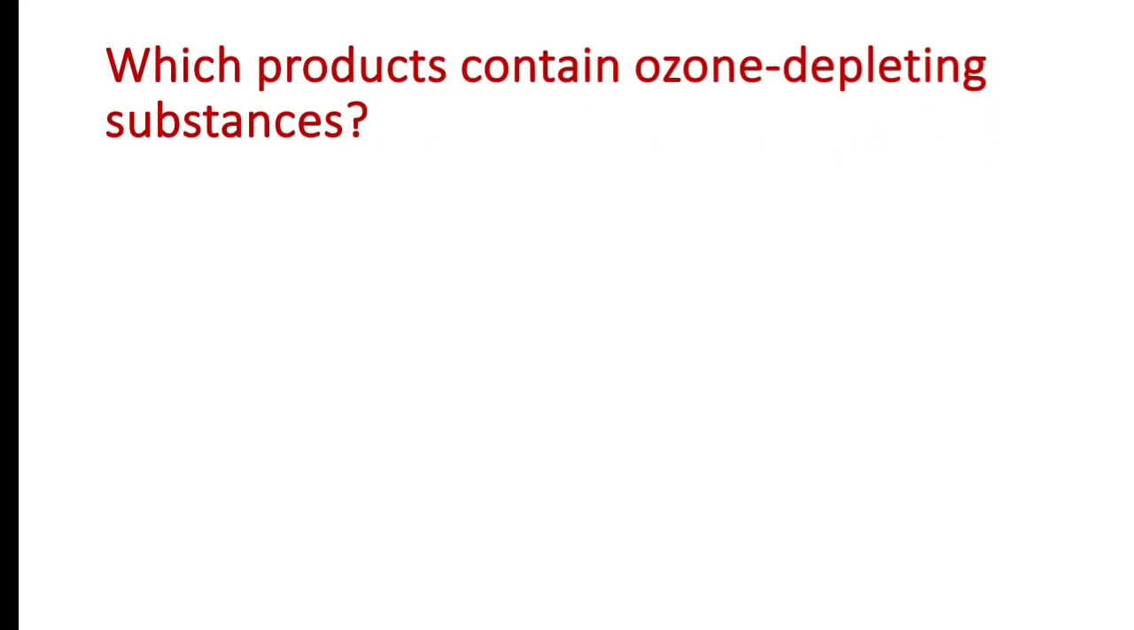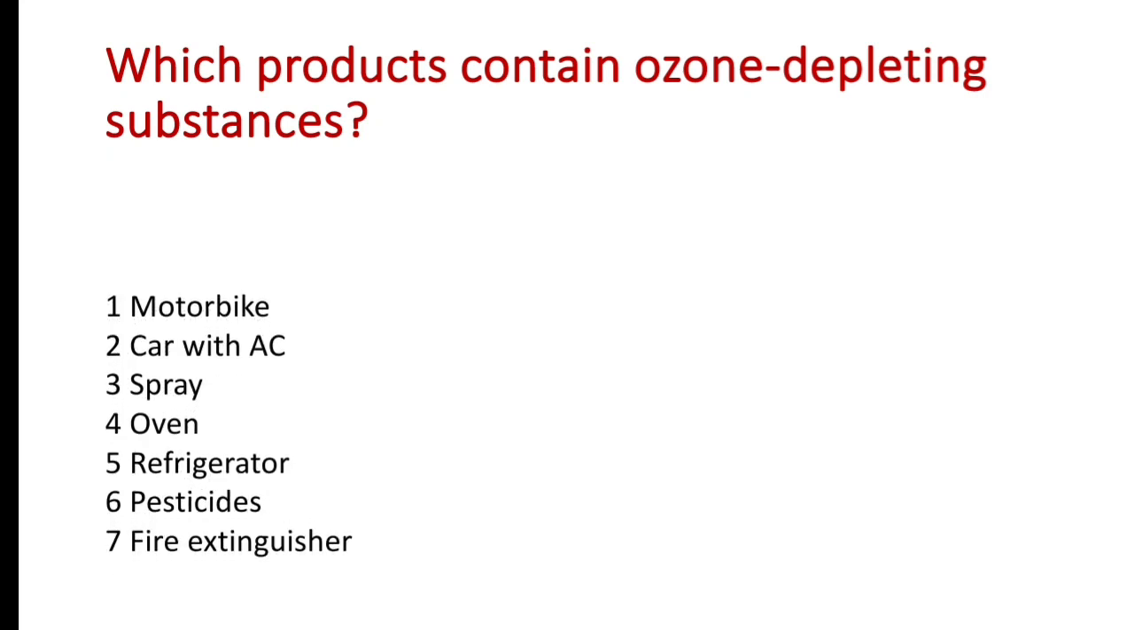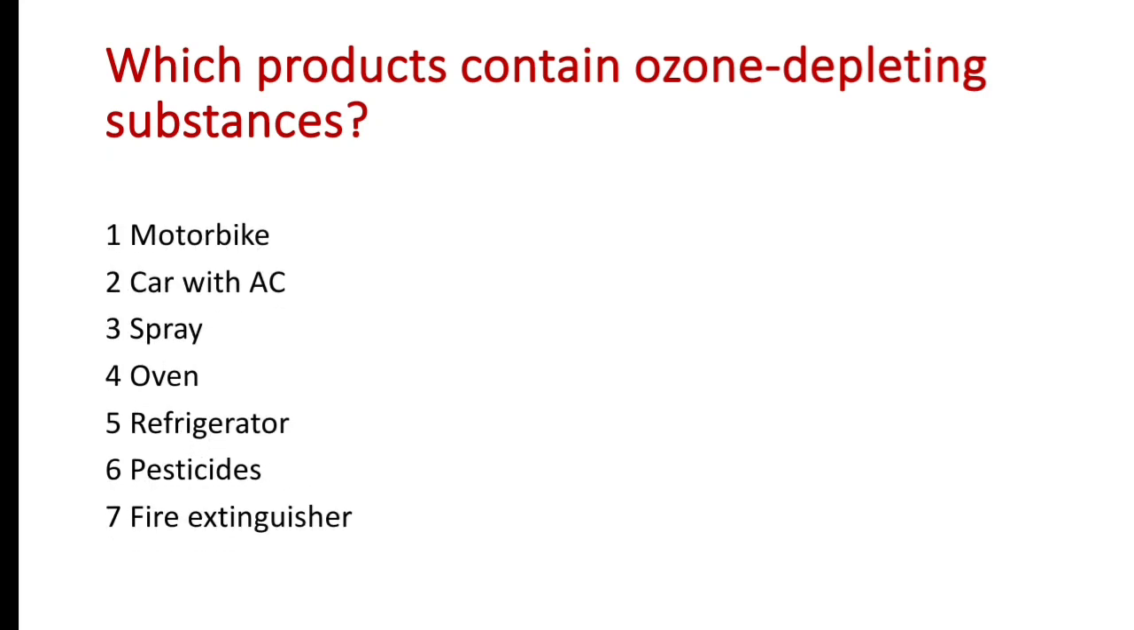Which product contains ozone depleting substances? For example, motorbike, car with AC, spray, oven, refrigerator, pesticides, fire extinguisher.